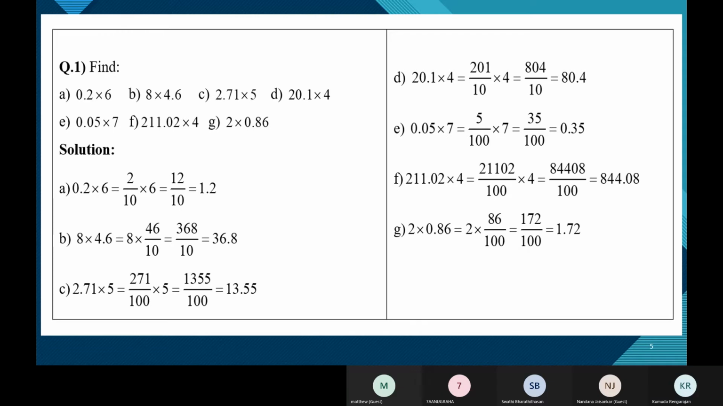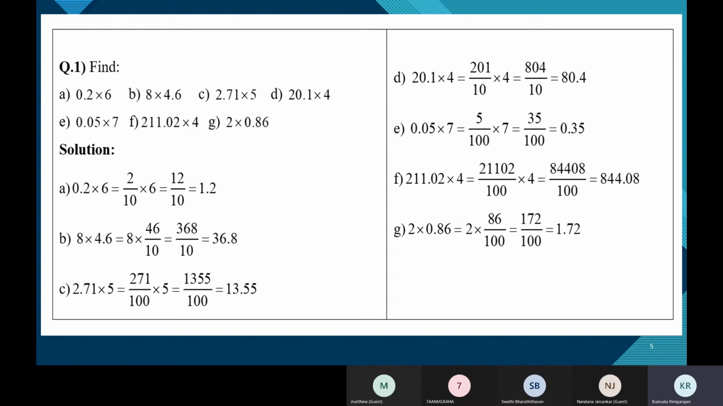So there are 2 zeros. So we have to move 2 places to the left. So we get 0.35. Okay, fine. Yes, since there are 2 zeros, we should have 2 decimal places. You can put it that way also.